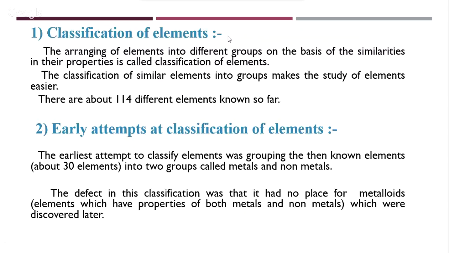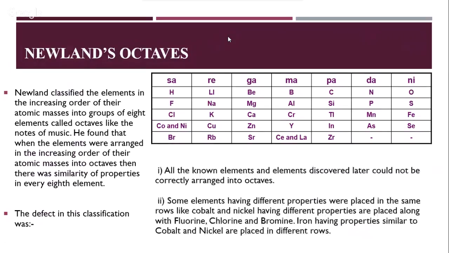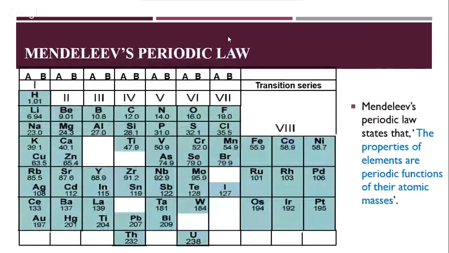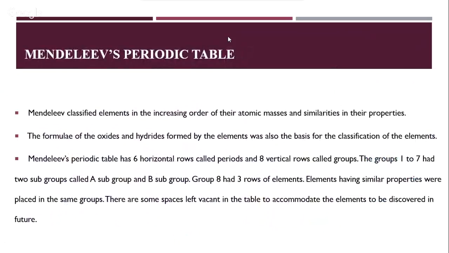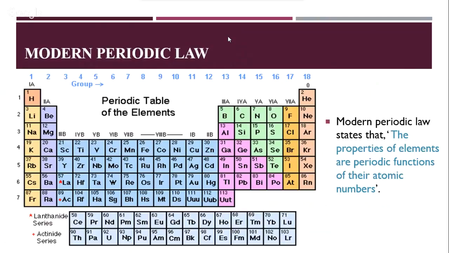So we started this chapter with classification of elements. Then we also saw the early attempts at classification, where we saw Dobereiner's triads, Newlands' octaves, and then we saw Mendeleev's periodic table. What did this table say? What were its merits and demerits? In all of this history, you need to understand what the postulates are, what its merits are, and what its demerits are. After Mendeleev came the modern periodic table, which we use currently.